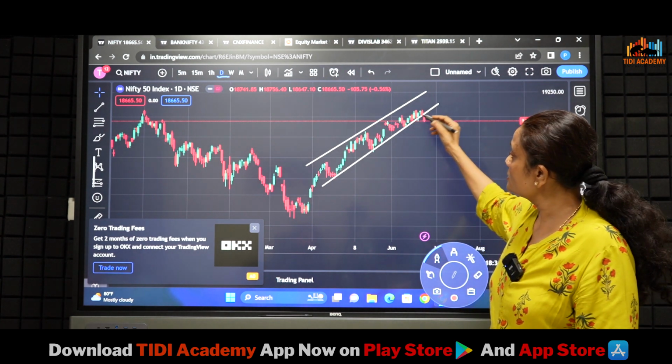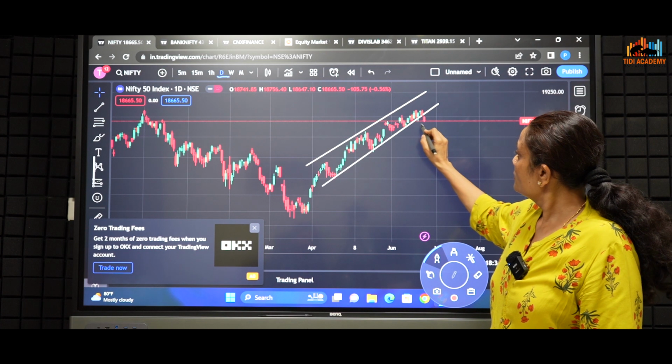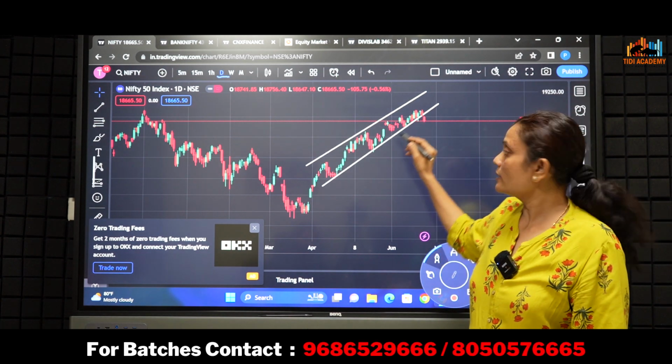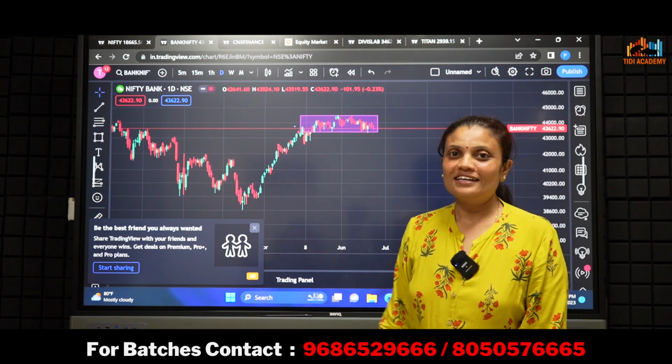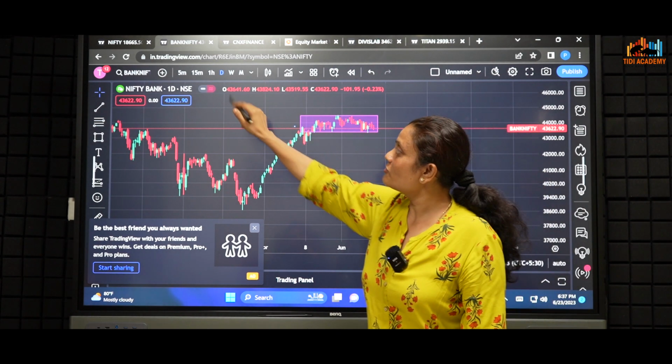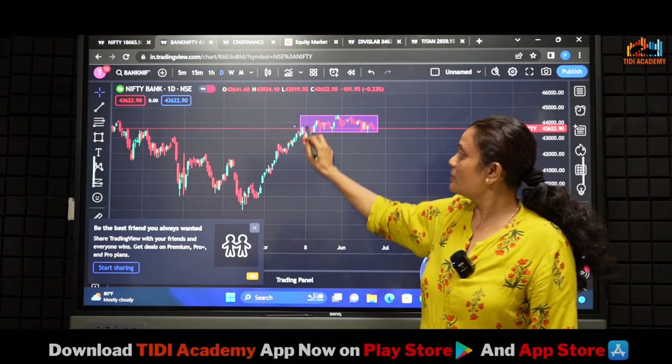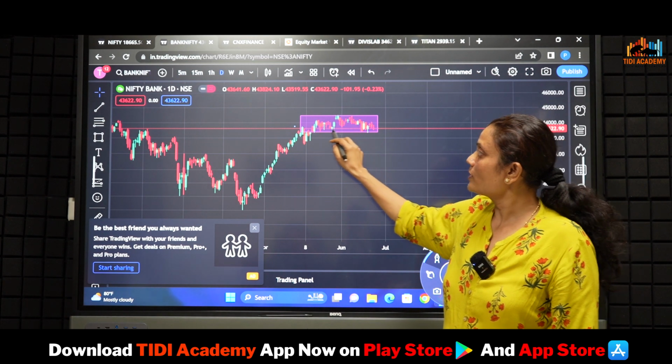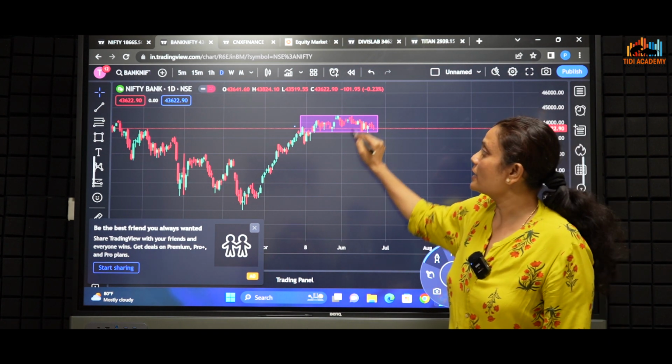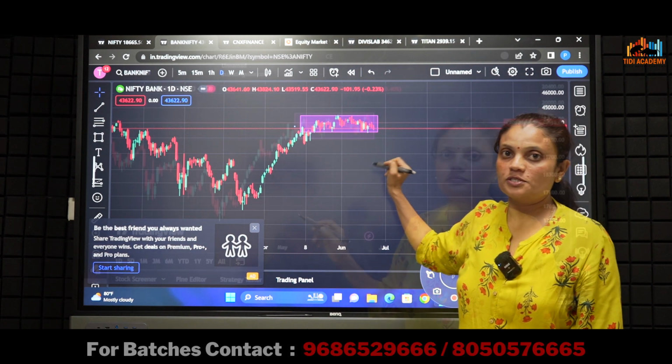Coming to the next trading session, in the Nifty chart on the daily time frame we can see a channel formation, and for today we can see a channel breakout, and for next week also we can expect bearishness in Nifty. Coming to Bank Nifty on the daily time frame, we can see Bank Nifty is trading in a zone. For next, it has to break either side for trend confirmation.